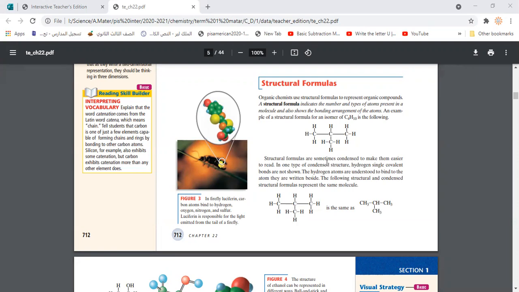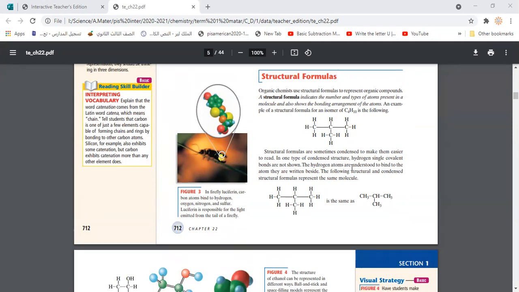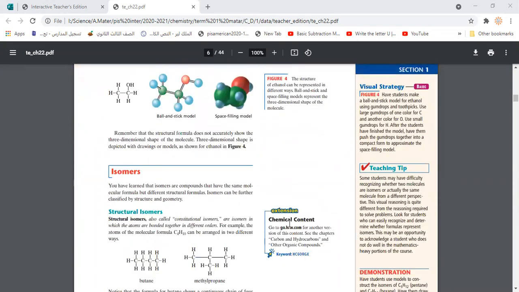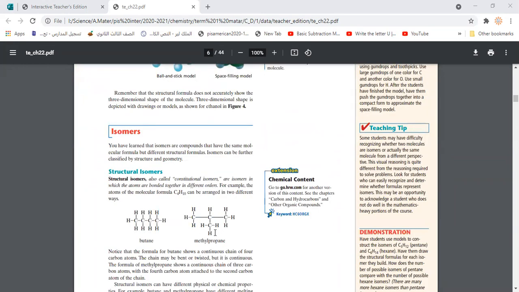For example, as you can see, that's CH3 and then a CH carrying another CH3, and CH3 at the end. So in that case, we call that a structural formula. We could have another structural formula for this: we could make a chain out of 4 carbons. So the C4H10 can be like this, and in that case we call this methylpropane, and here we call this butane. They are isomers because they have the same number of atoms but different arrangement.